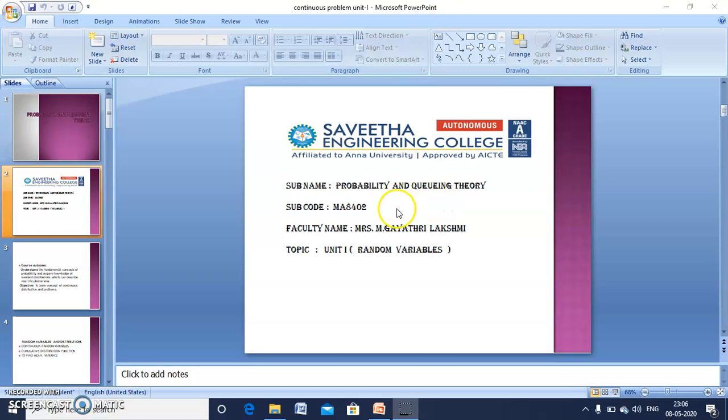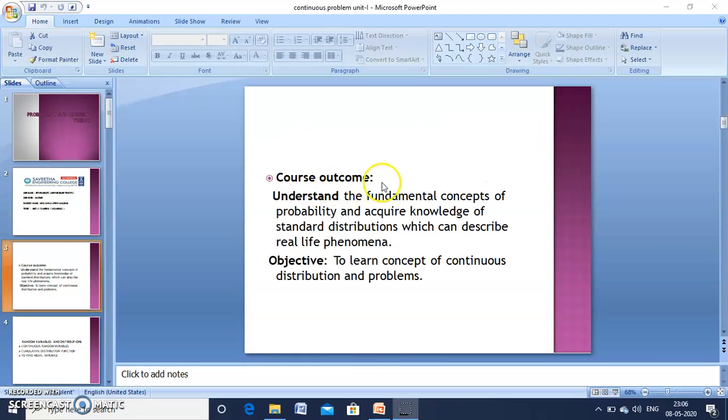Good morning to all. We are going to see Unit 1 Random Variables from the subject Probability and Queuing Theory. The course outcome of this unit is to understand the fundamental concepts of probability and acquire knowledge of standard distributions which can describe real life phenomena. And the objective of this video is to learn the concept of a continuous distribution and problems.